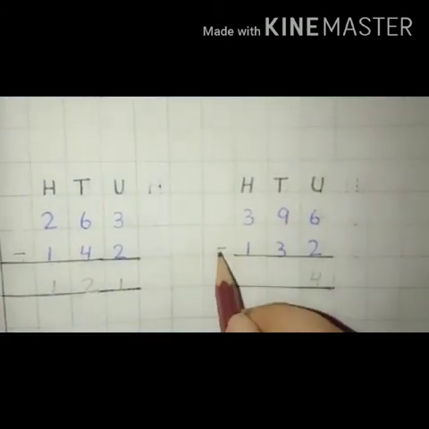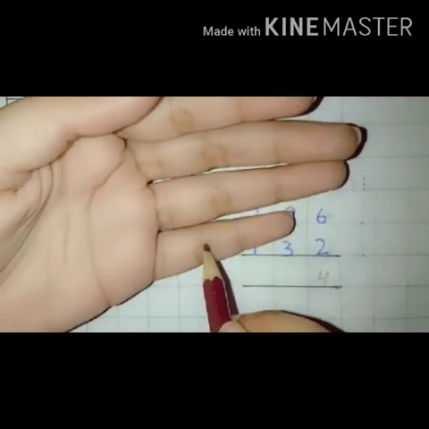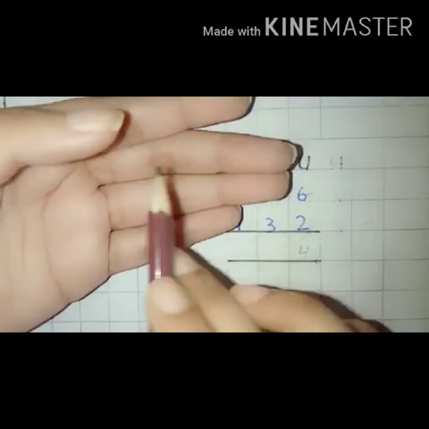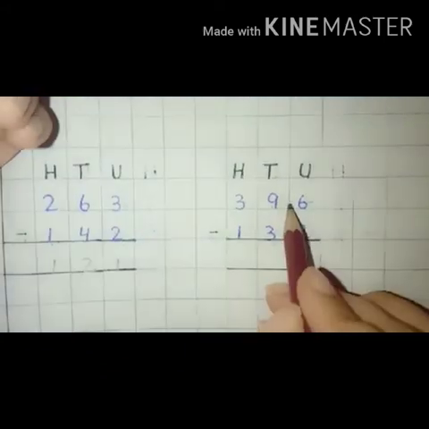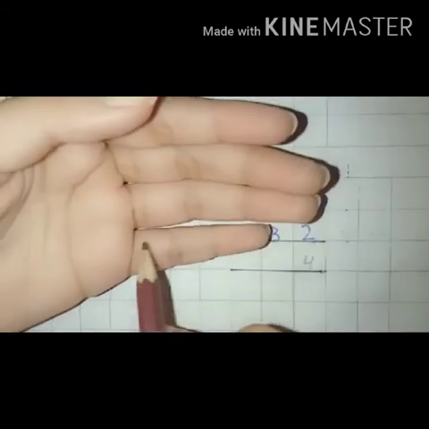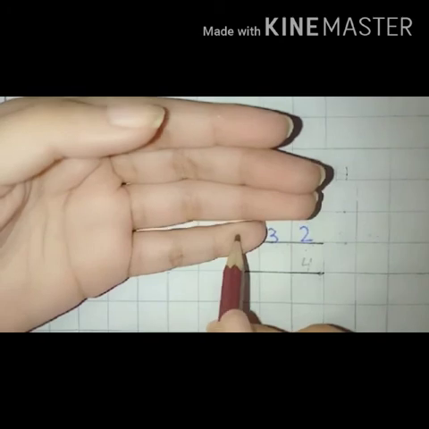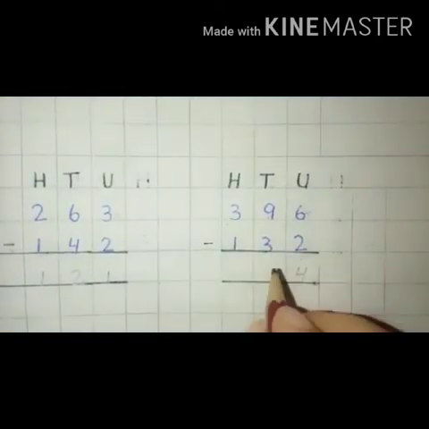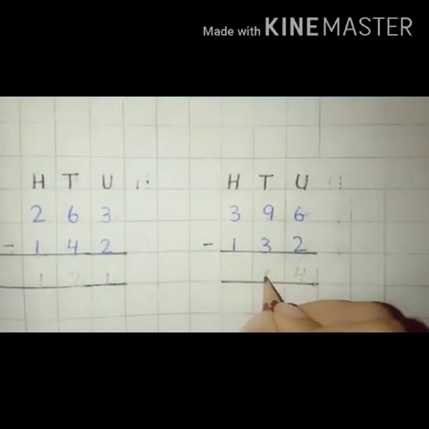9 minus 3. Let's count 9: 1, 2, 3, 4, 5, 6, 7, 8, 9. In 9, we will cut 3: 1, 2, 3. Now we will count the remaining numbers 1, 2, 3, 4, 5, 6. So the answer is 6. We have to write 6 here.